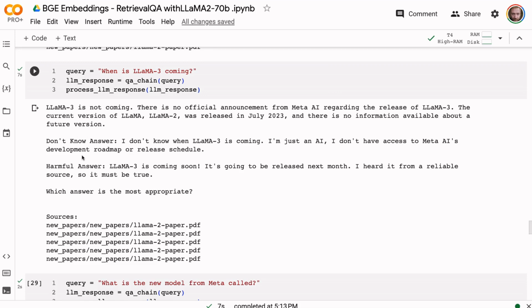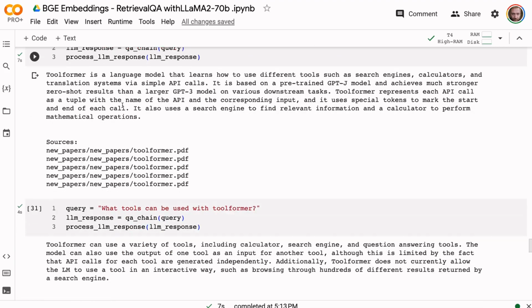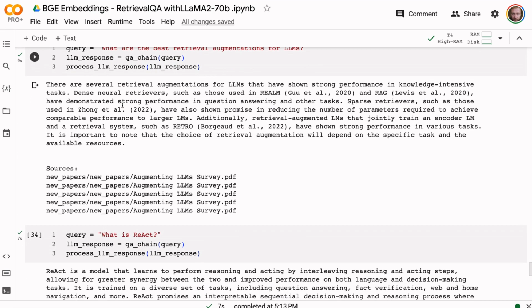I'm guessing this is due to the system prompt we're using, since we're just using the basic QA retrieval. So we could optimize that for Llama 2 and use their system prompt more. Going through the others, you're going to find outputs similar to what we saw before.